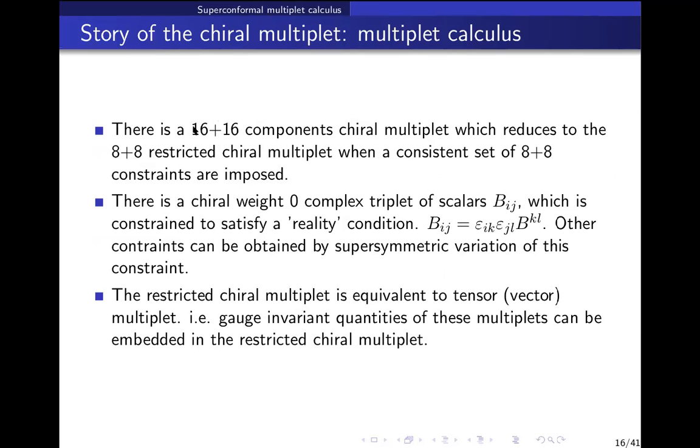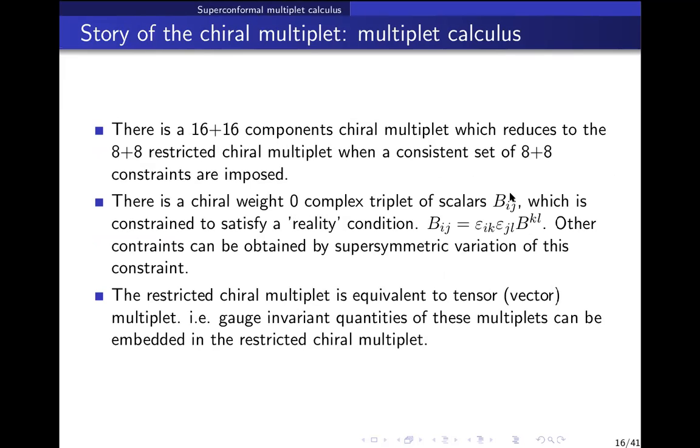There is one special multiplet which is called the chiral multiplet. And the chiral multiplet has 16 plus 16 components. But there is one triplet of scalars Bij, which has chiral weight 0, in the sense that, remember, the superconformal algebra has a U1R symmetry, but the U1R charge of this field is 0.